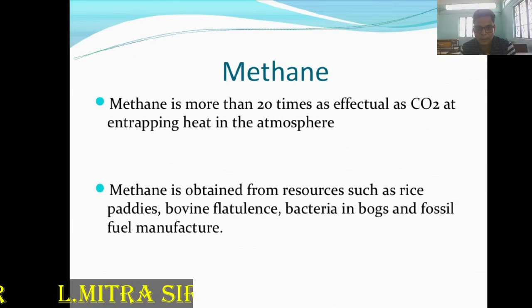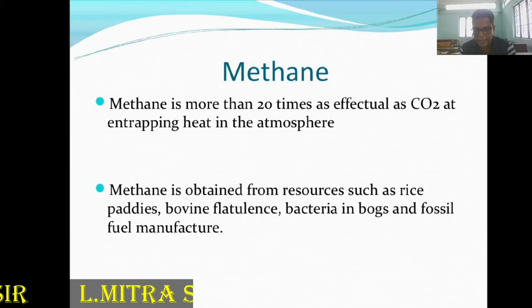Methane is obtained from sources such as rice paddies, bovine cells, bacteria in soil, and fossil fuel manufacture.